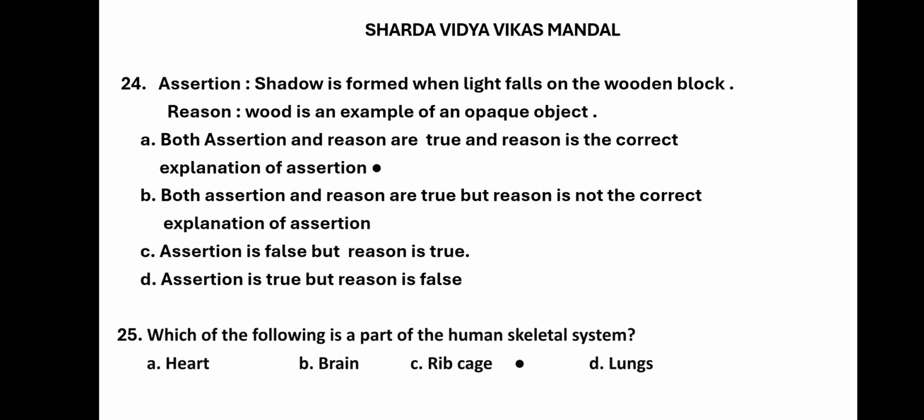Both assertion and reason may be true, but the reason may not be the correct explanation of the assertion. You may be asked questions of this type in your Homi Bhabha competition exam, which is approaching on 8th November 2025.